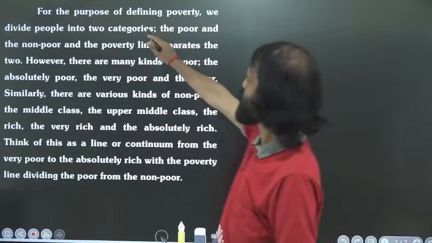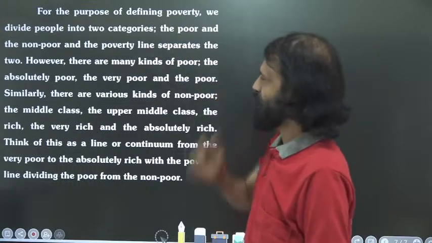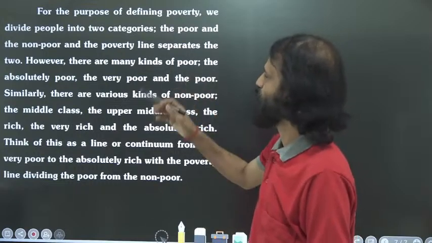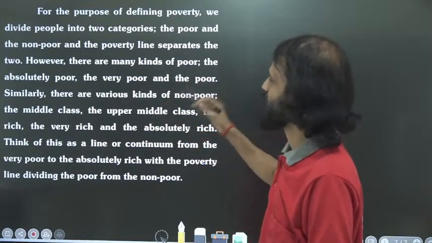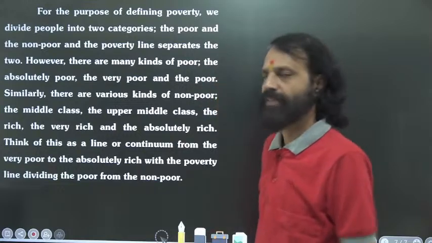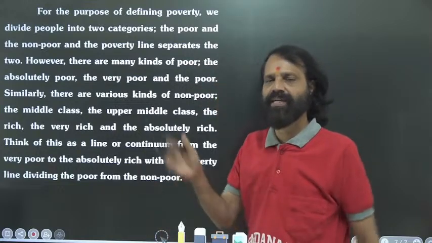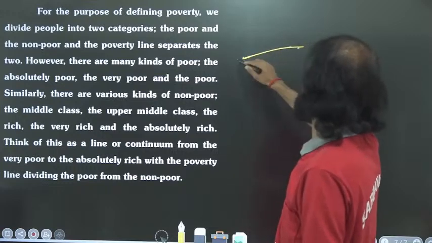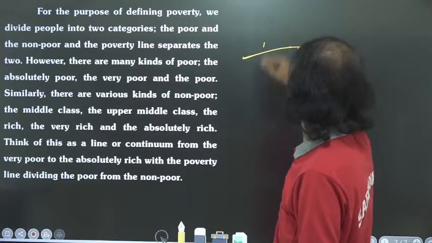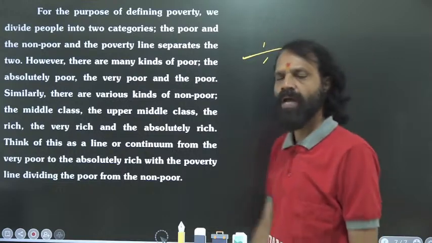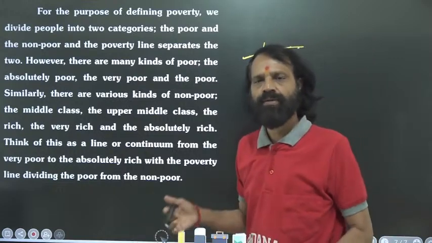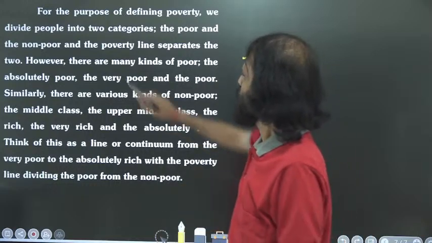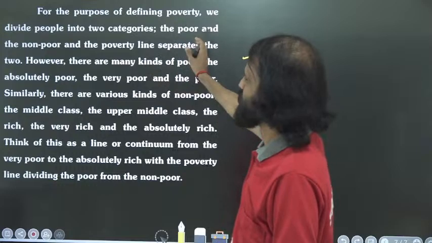For the purpose of defining poverty, we divide people into two categories, the poor and the non-poor, and the poverty line separates the two. We create a poverty line. Just imagine this is the poverty line, then some people are above this, some people are under this. So, under the poverty line and above the poverty line. The poverty line separates the two.